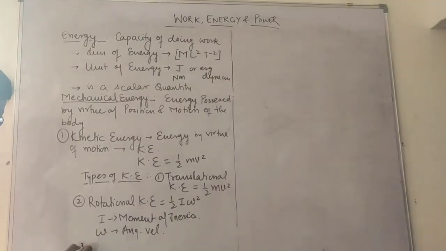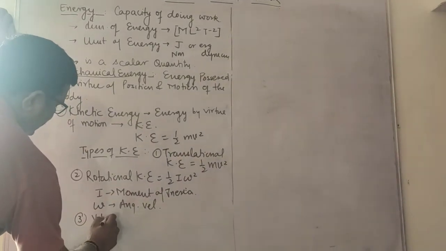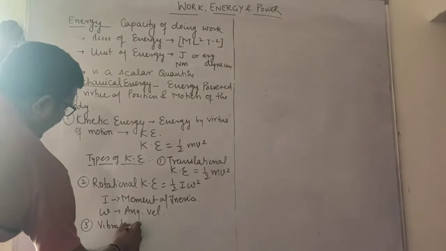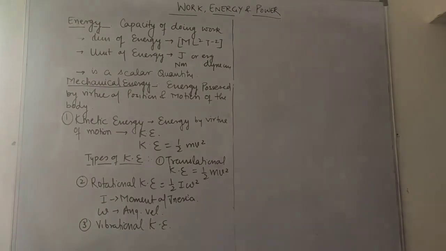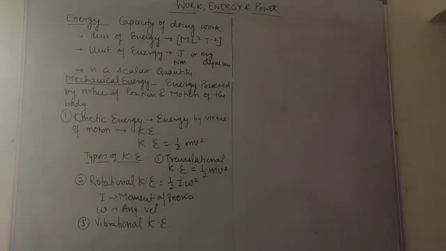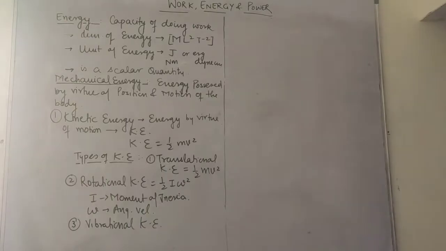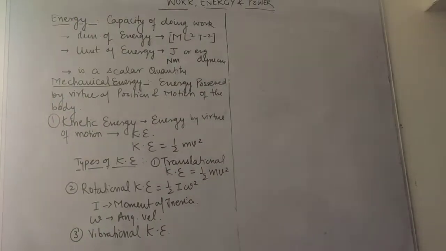Then the third one is vibrational kinetic energy in waves. So there are three types of motion and therefore three types of kinetic energy: translational, rotational and vibrational kinetic energy. Each energy form has the same unit and same dimension.